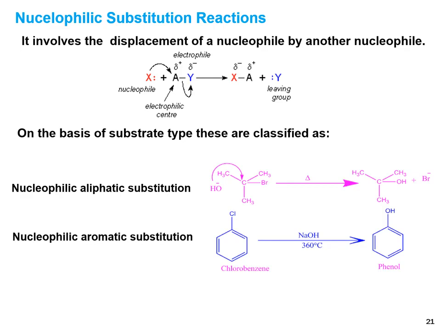On the basis of substrate type, these are classified as nucleophilic aliphatic substitution and nucleophilic aromatic substitution. If a reaction occurs on an aliphatic compound, it is an aliphatic substitution. If nucleophilic substitution occurs on the aromatic ring, it is called nucleophilic aromatic substitution.